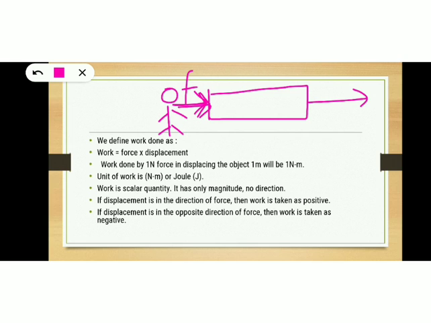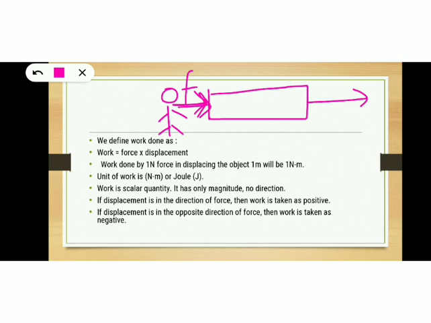Okay, children. So, this is the case of positive work and negative work. Now, if force and displacement are perpendicular to each other, what will happen? If force and displacement are perpendicular to each other, work done will be taken as 0. There is no need to study more about this concept because it is based on a product known as the dot product in mathematics. You are not studying that product in your class 9 mathematics. It has been discussed in the +1 course.